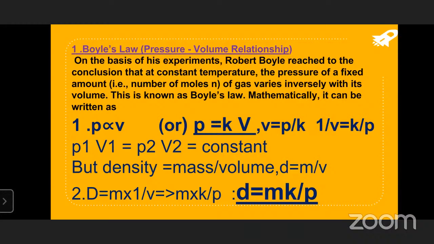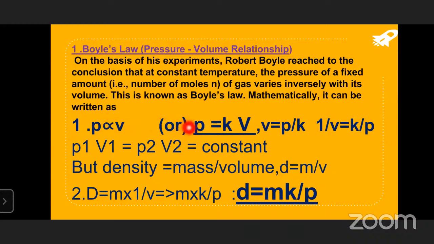Just try to observe, children, here. That's what I want to change here: P is proportional to 1 by V. No need to worry about that. The statement was already clearly mentioned, but the representation I gave was wrong. P is proportional to 1 by V should be here. Actually, when pressure increases, the volume of the gas is going to be reduced. No problem, children. P is proportional to 1 by V should be there. It was wrongly mentioned here, for whatever reason.